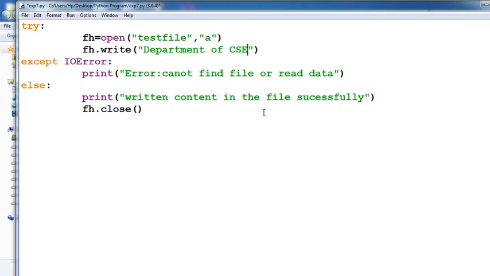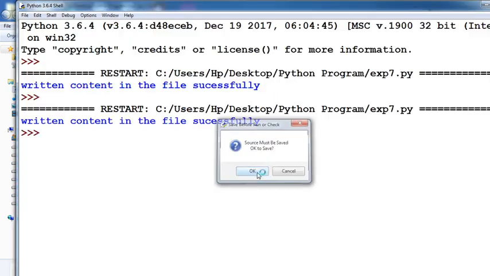That means what changes for this program? We open one file, the test file, and we want to append a particular message. The message is already available in that file: I am the student of SIT. The next statement you want to add is Department of CS. Okay, now check whether this statement is added using append mode or not.